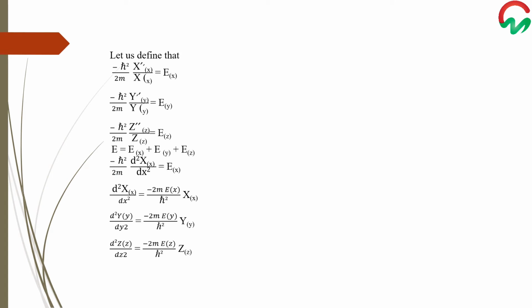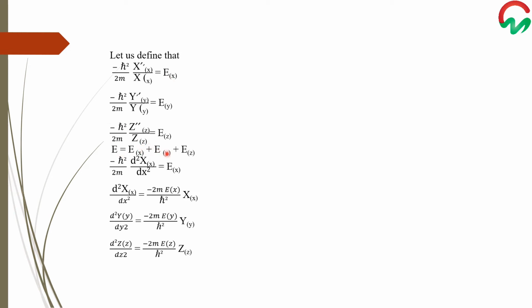Because x, y, and z are independent variables, students, the value of each term can be varied independently, and so each term must be equal to some constant to be valid for all the values of x, y, and z. We will define each term as minus h bar square over 2m X double dash over X equals Ex. We can write it again in a similar way for y and z.